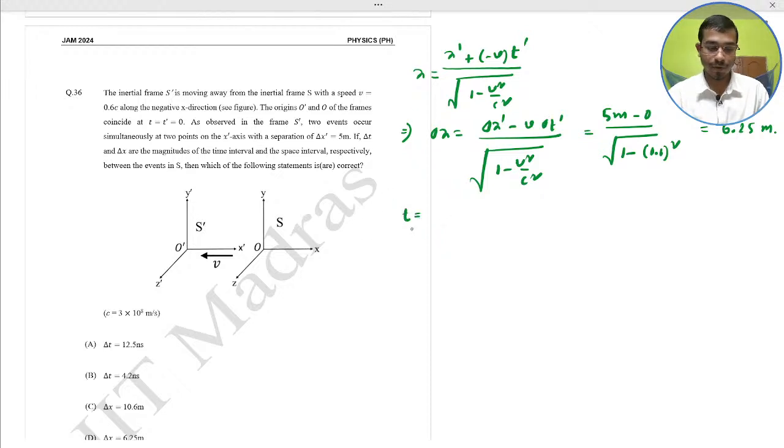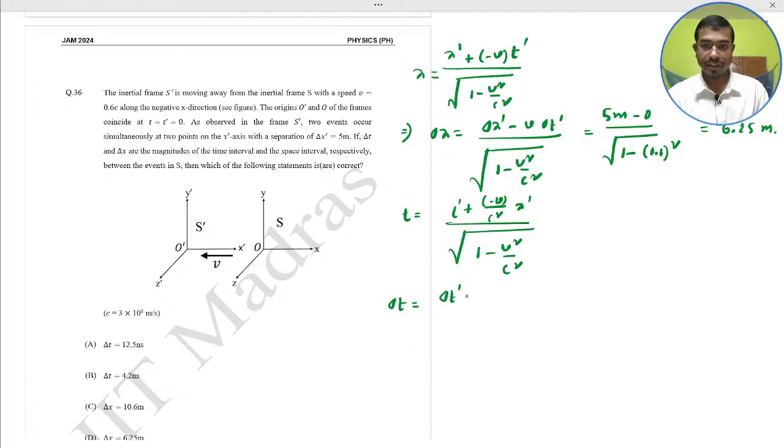Therefore, this is the formula for t, which we just discussed in the chapter summary in a nutshell in our topic discussion of special relativity in the classical mechanics CSIR NET lecture series on the Schrödinger Scad YouTube channel. We already discussed the theory. After that, del t would be what? Del t dash minus u by c square into del x dash, divided by root over 1 minus v square by c square.